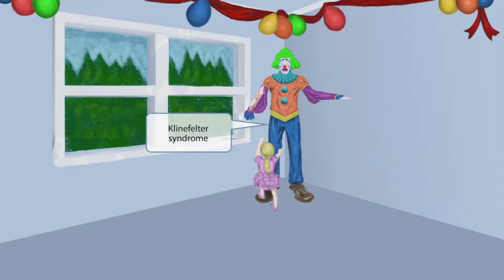Let's get started. Our story takes place at a little kid's birthday party. Now this poor clown is getting felt up by a bunch of rowdy kids. We will introduce the rest of these rowdy kids in a moment. Just remember that the clown being felt up will represent Klinefelter syndrome. Now getting felt up is actually the least of this clown's concerns.